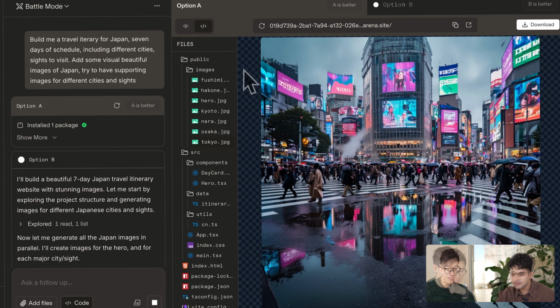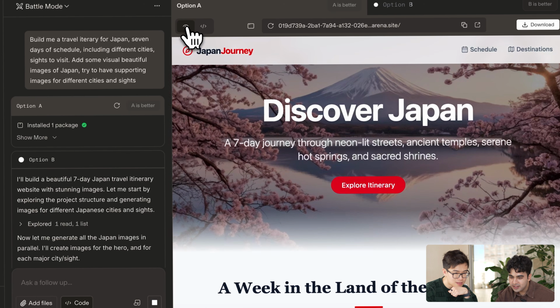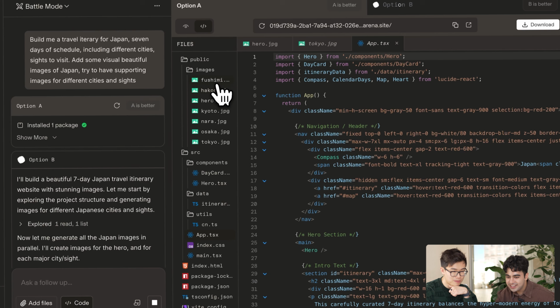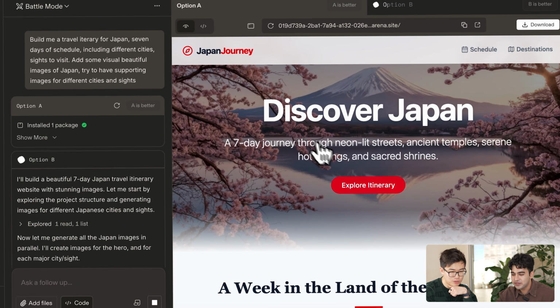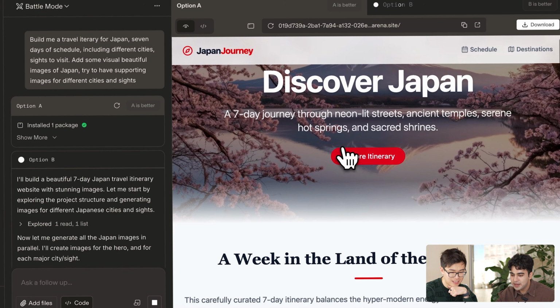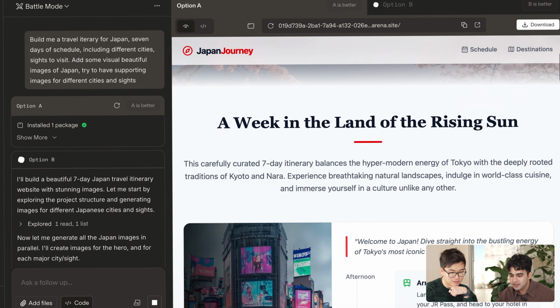Yeah, this is so cool. Looks like we have the option A generation finished. Oh yeah, let's take a look. Should I click here? Yeah, perfect. Oh, it's a preview. Oh wow, okay, awesome. Japan Journey. I like the hero image there. Is that Mount Fuji or something? Yeah, exactly. This is the image we were seeing, the hero website one. It put it in really nicely. And yeah, week of planning.